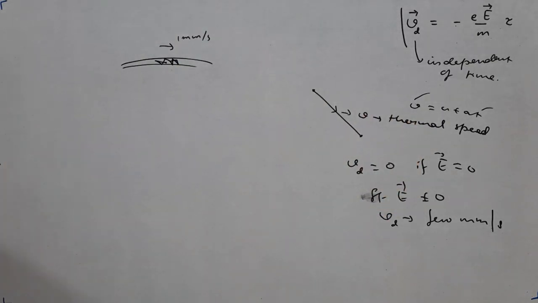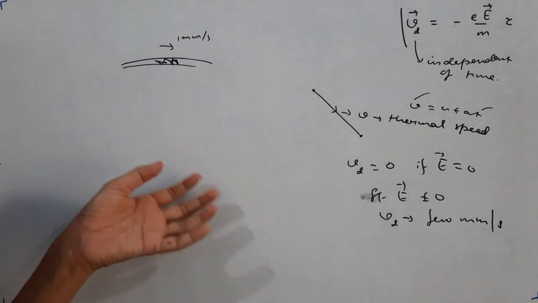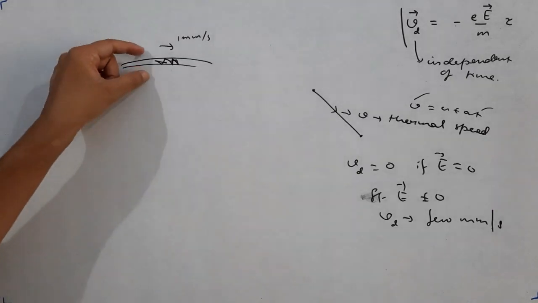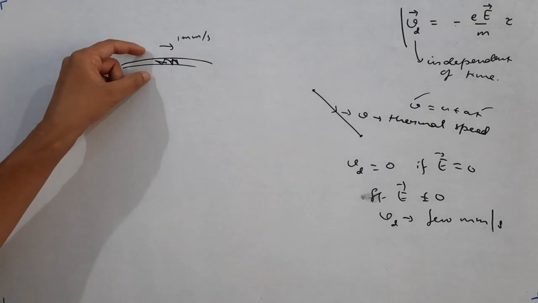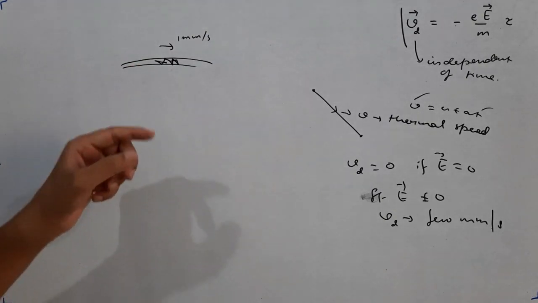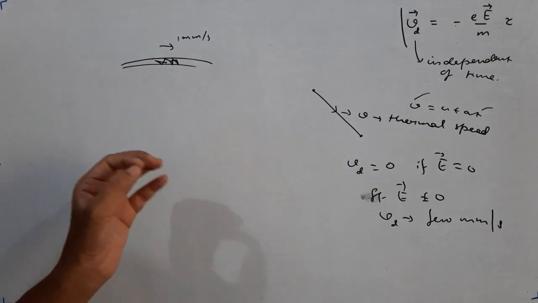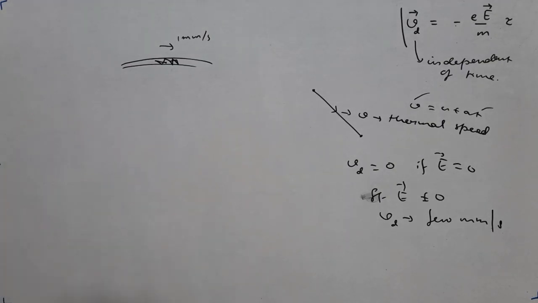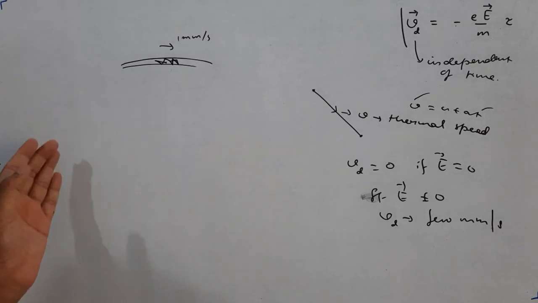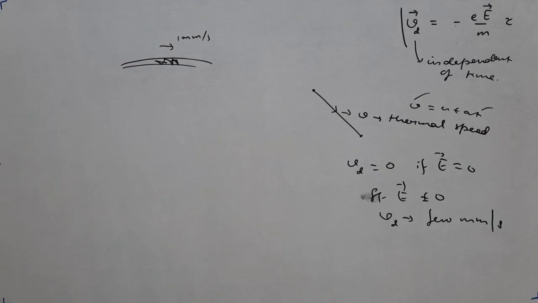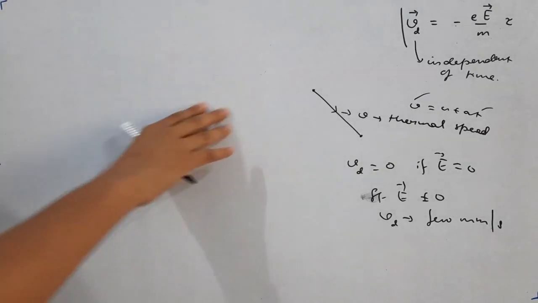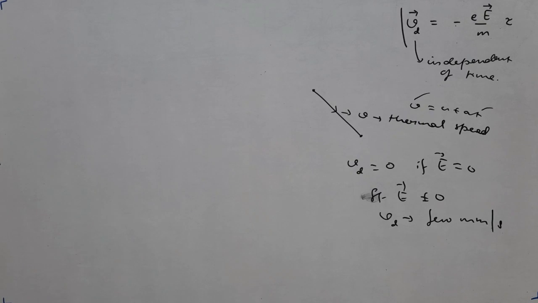Why thermal speed? Because that speed is chiefly regulated by the temperature. If you have a wire at 0 degrees Celsius and a wire at 50 degrees Celsius, the free electrons in the wire at 50 degrees Celsius will have more thermal energy. We say it will have more thermal speed. Some of these ideas you already had in the chapter of thermodynamics in standard 11th. So clearly understand the difference between thermal speed and drift speed. Drift speed is much less compared to the thermal speed. Now let's proceed further.